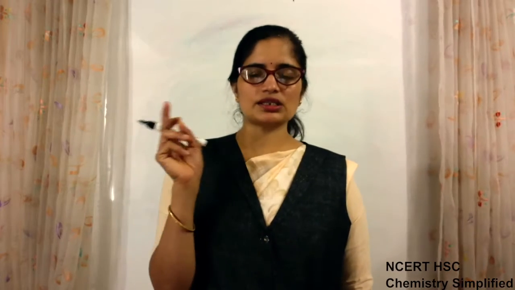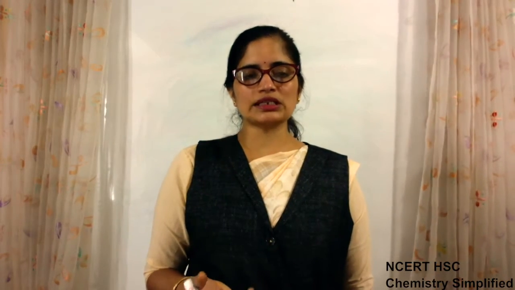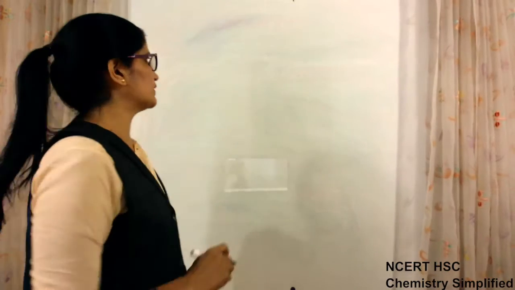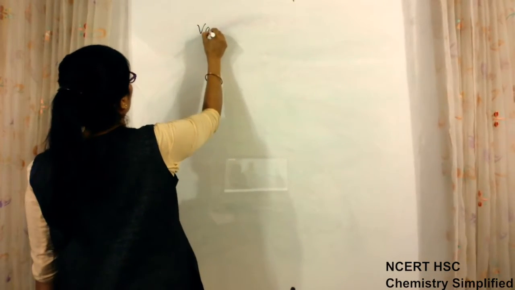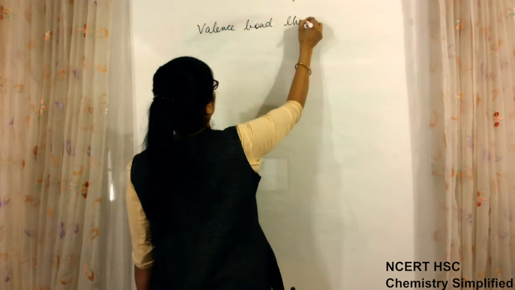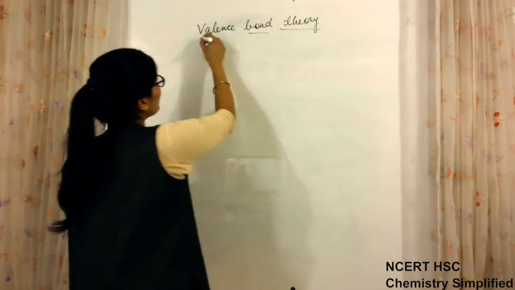But still there were certain molecules which we have discussed in the Lewis concept, that even when they are not completing their octet, we have discussed BeCl2. So why are such molecules, which are not completing their octet, still formed and still stable? For that reason, another theory was given, that was valence bond theory. So this valence bond theory we have to start with today.